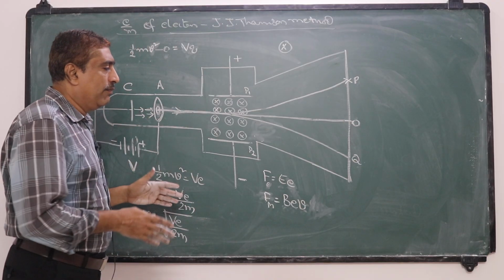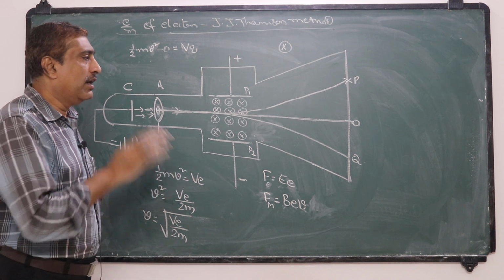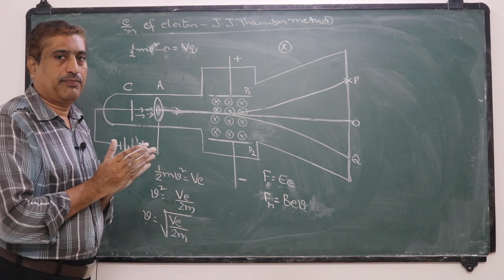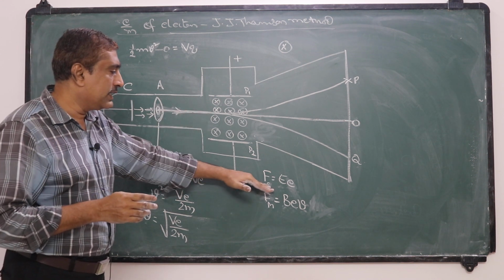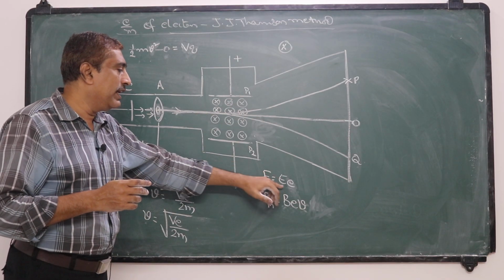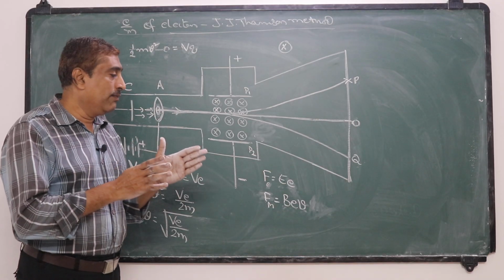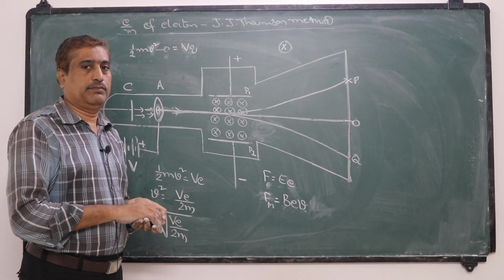Now if both the magnetic field and electric field are applied simultaneously, these are the forces acting on the charged particles, that means the cathode ray electrons. Assume both fields are applied.